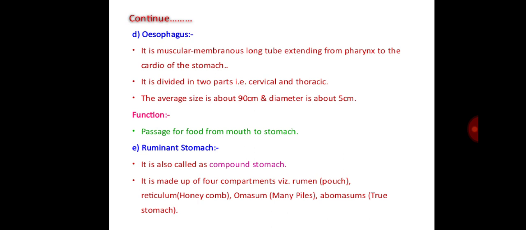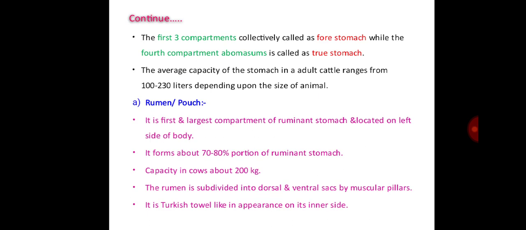Then the ruminant stomach. It is also called a compound stomach because various compartments are present in it. It is made up of four compartments, that is rumen, a pouch-like structure, reticulum, a honeycomb-like structure, then omasum having many piles, then abomasum called the true stomach. The first three compartments are collectively called the forestomach, while the fourth compartment, abomasum, is called the true stomach. The average capacity of the stomach in adult cattle ranges from 100 to 230 liters depending upon the size of the animal.